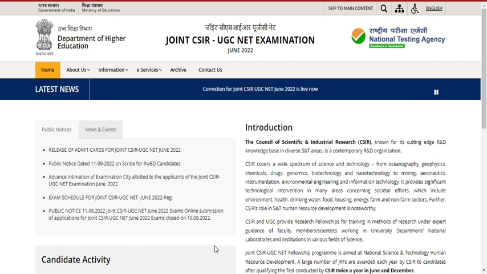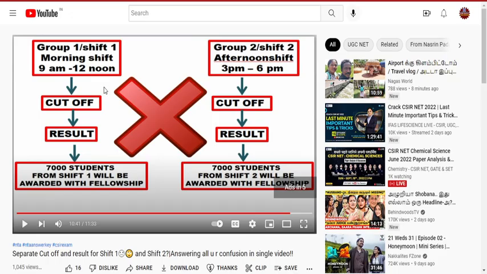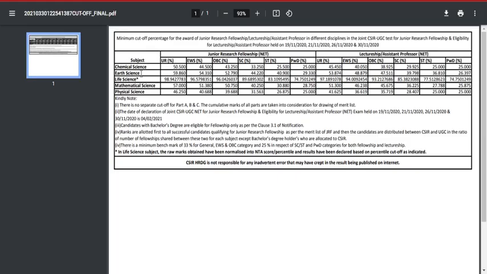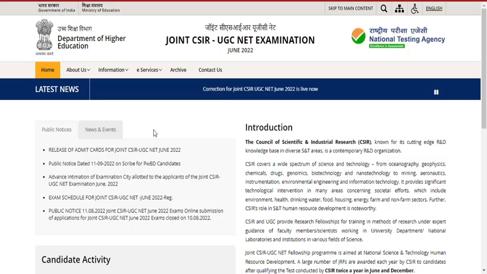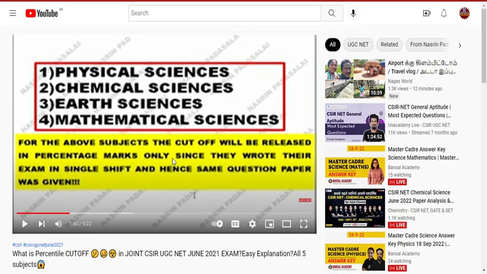And if you ask me whether the cutoff will be the same or whether they will release a separate cutoff, see, many students, group 1 students, are thinking that since they wrote a different question paper, the cutoff will be different and the result will be released separately for group 1 and group 2. No friends, this is not at all correct. If you check the cutoff for all subjects last time, for life sciences they released an individual cutoff only. They didn't separate the shift 1 cutoff and shift 2 cutoff. So don't worry if you found the shift 1 question paper easy and the shift 2 question paper hard. Anyway, NTA is going to introduce a process called normalization and they will be releasing the cutoff in percentile only.